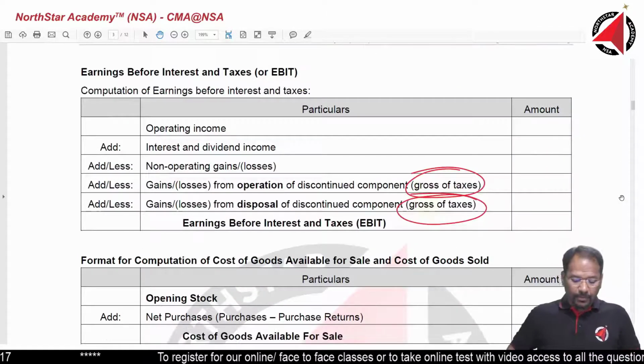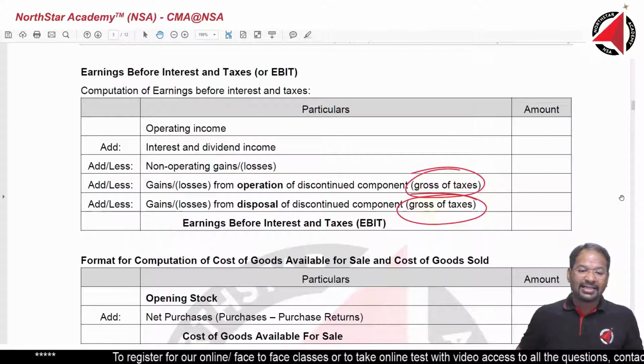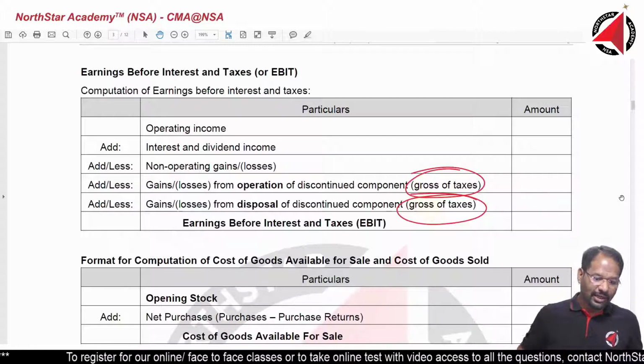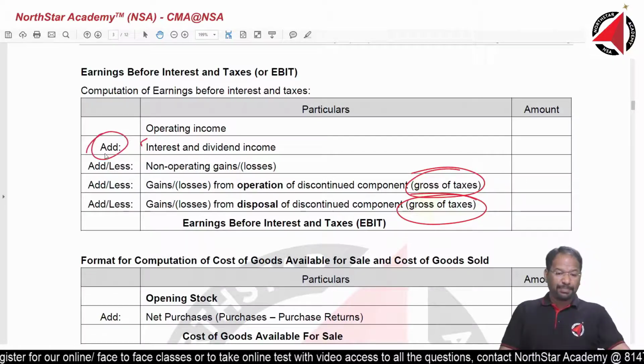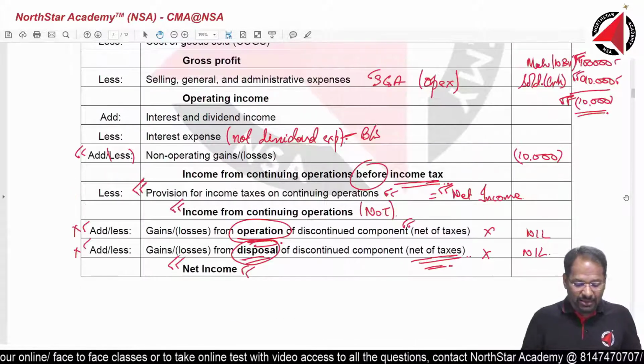I am talking about interest expense, not income. All right, this is interest income. That's why it is added. Interest expense. Can you see here? Interest expense has been written separately.